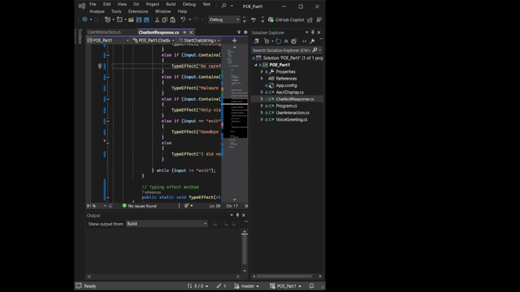When the program runs, it first plays a voice greeting, then it displays the ASCII logo, and then interacts with the user through a conversational chatbot interface. For example,